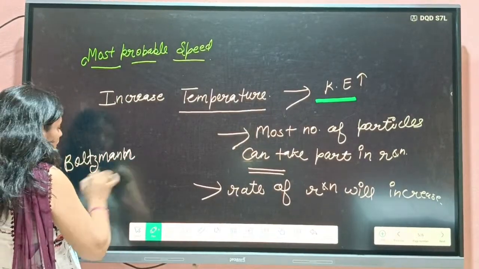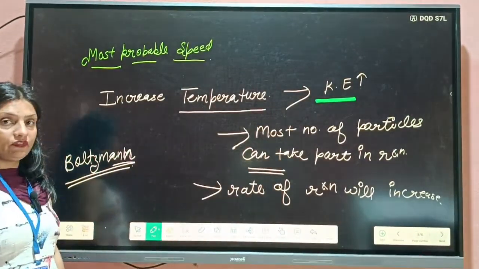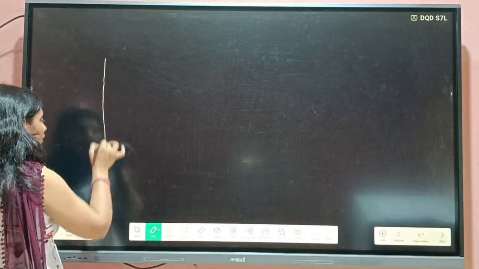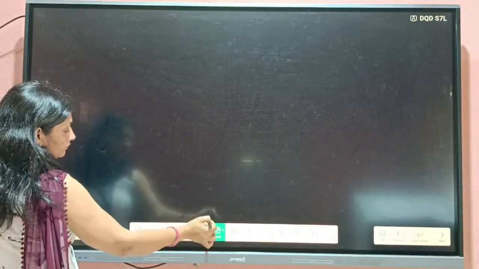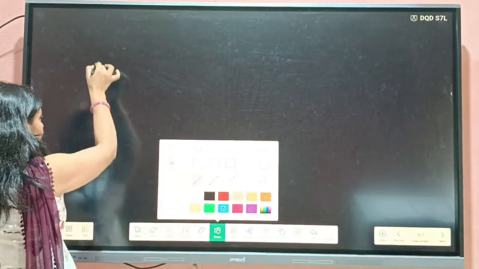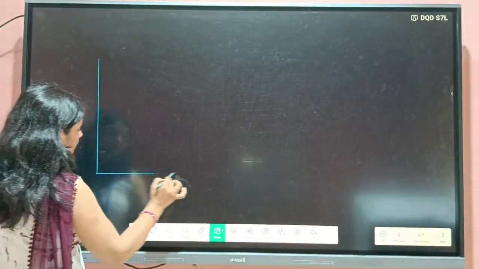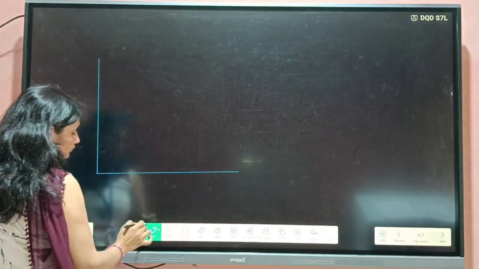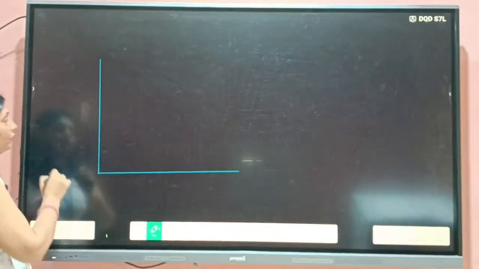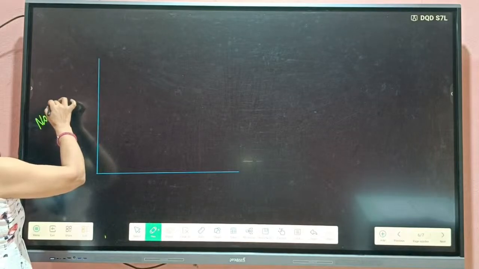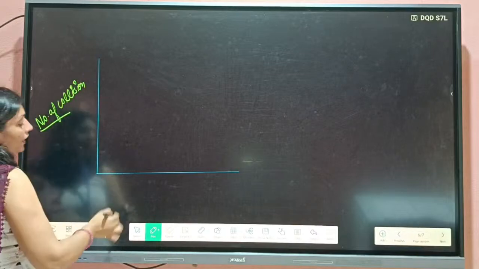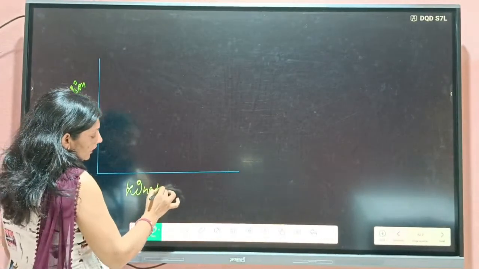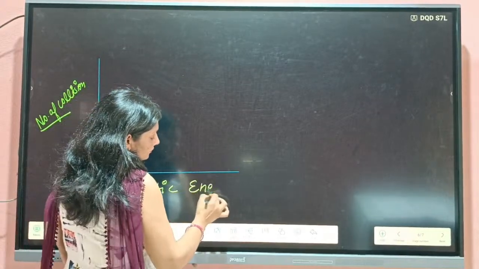Boltzmann gave us a curve. What about the curve? He drew the graph between number of collisions and kinetic energy.